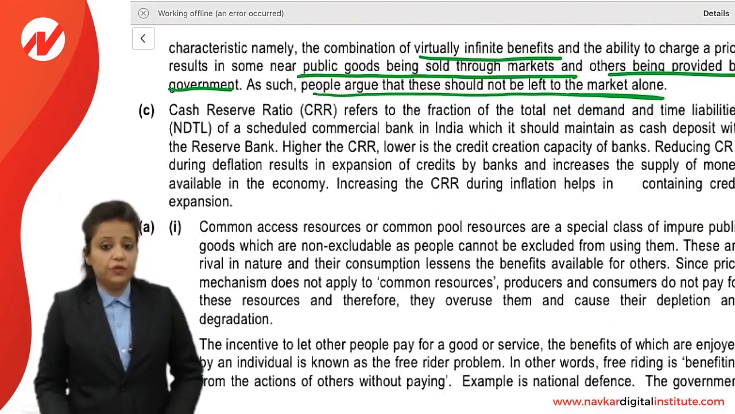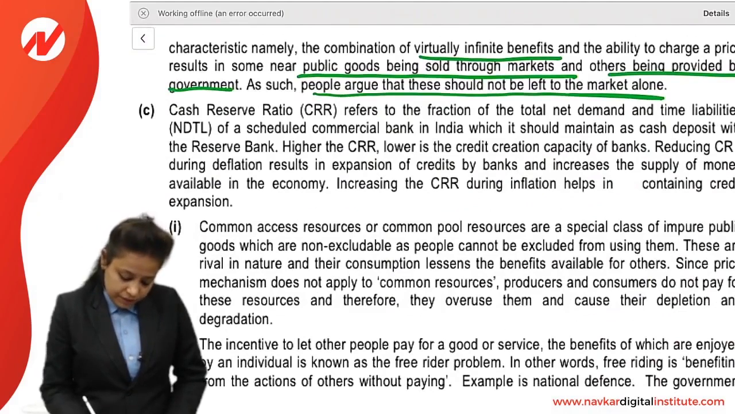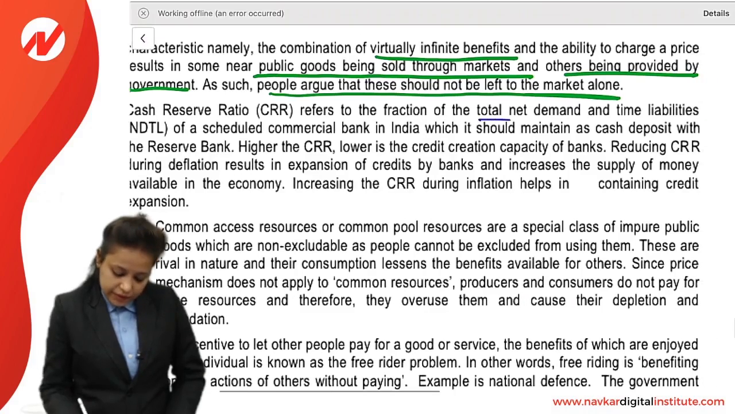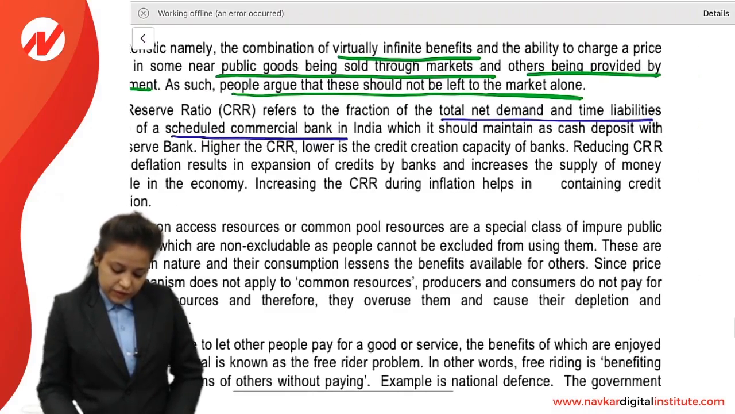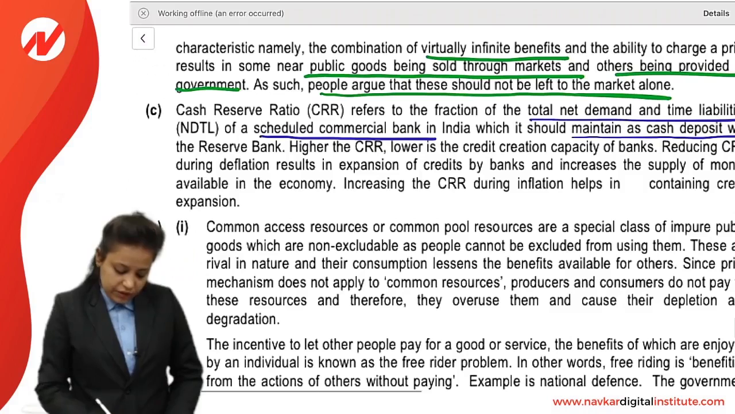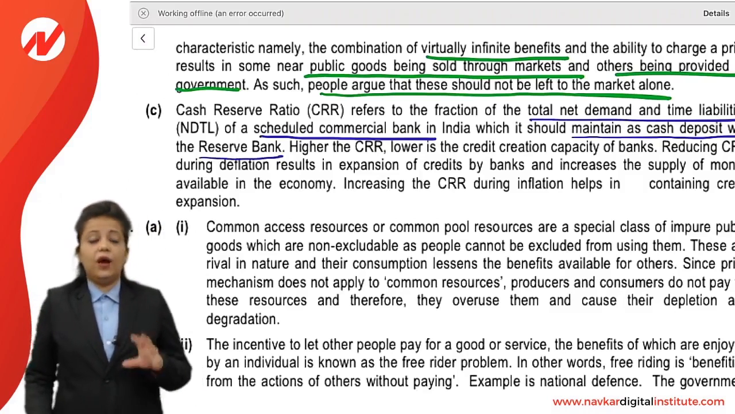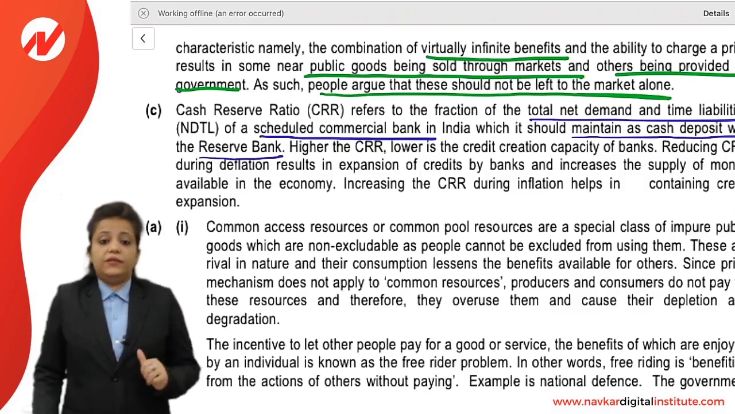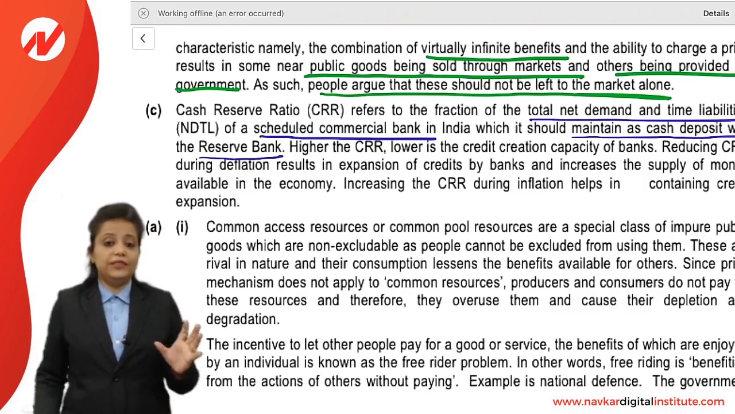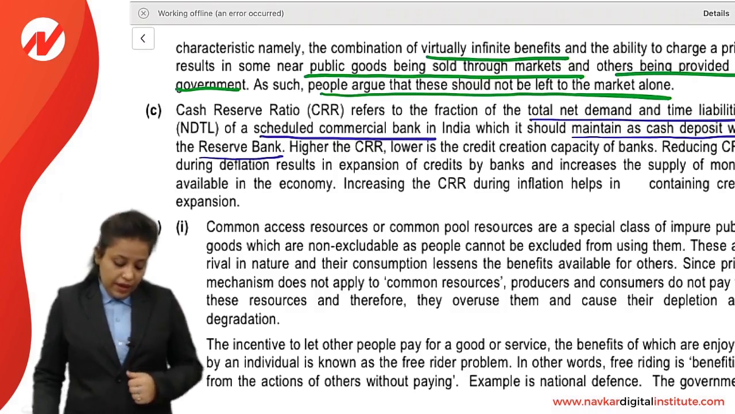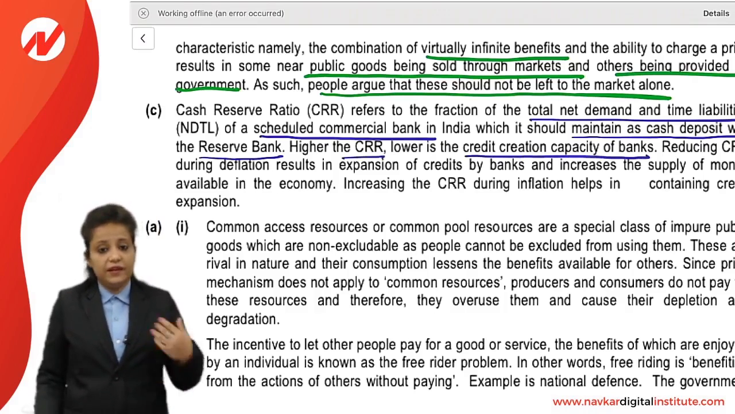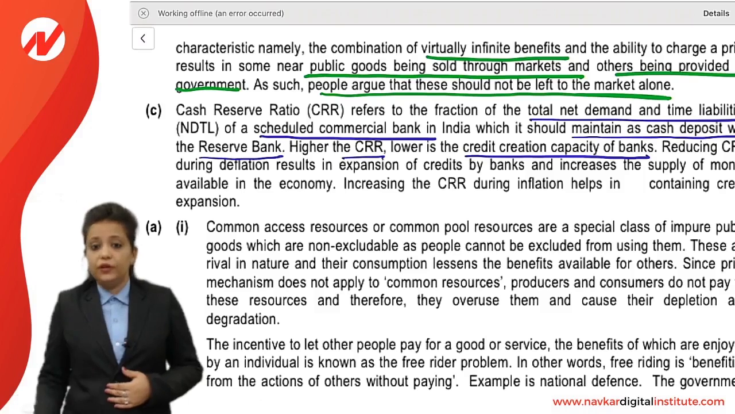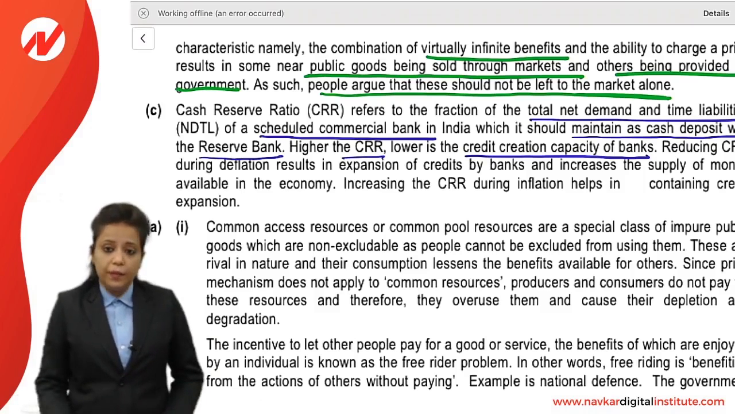So cash reserve ratio, we know that it refers to the fraction of total net demand and time liabilities of scheduled commercial banks in India which they should maintain as cash deposit with the Reserve Bank. So CRR means out of total deposits, it is compulsory that commercial banks maintain some reserve with the Reserve Bank. Higher the CRR, lower is the credit creation capacity of banks. If CRR is more, they have to keep more reserve with the RBI, so they can give less loans to the general public.